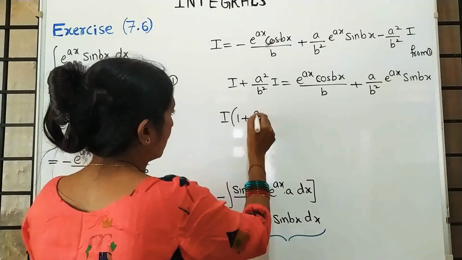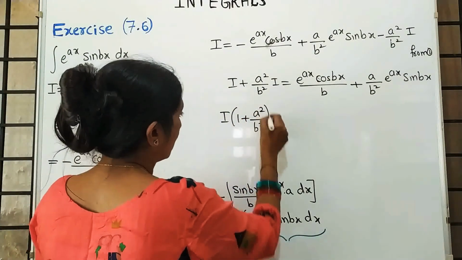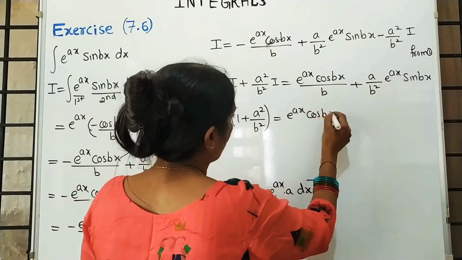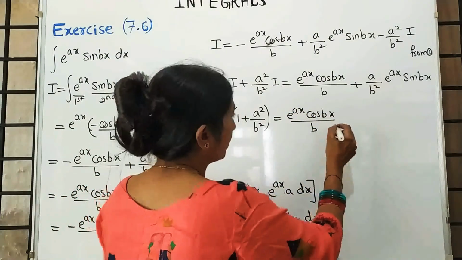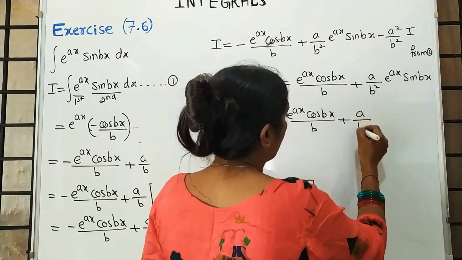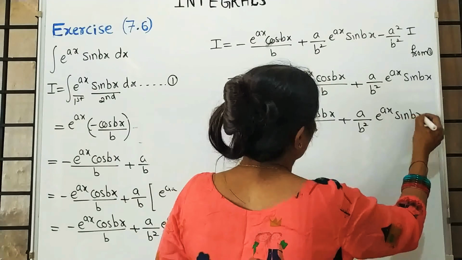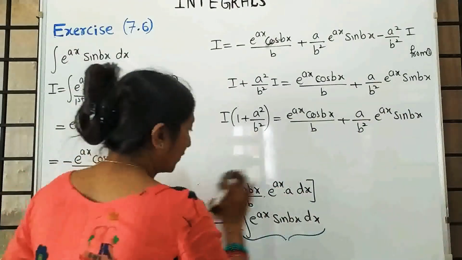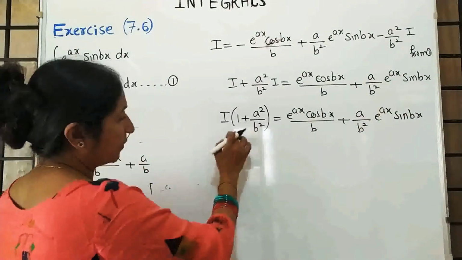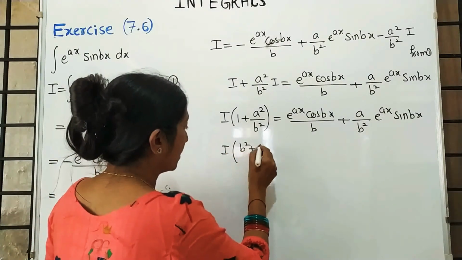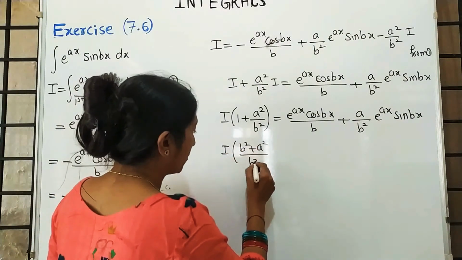One plus a square by b square is equal to e raised to ax into cos bx upon b plus a upon b square into e raised to ax into sin bx. Now when you are adding on the left side after taking LCM, I in the bracket b square plus a square upon b square.